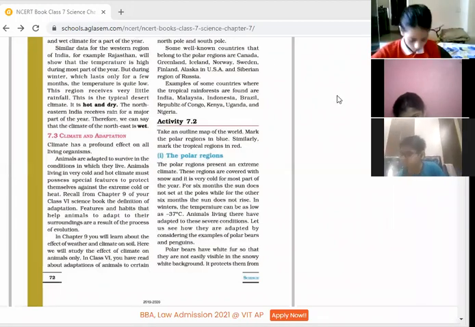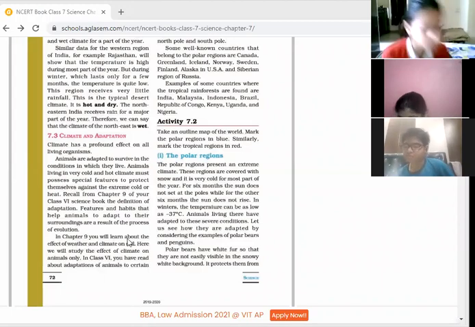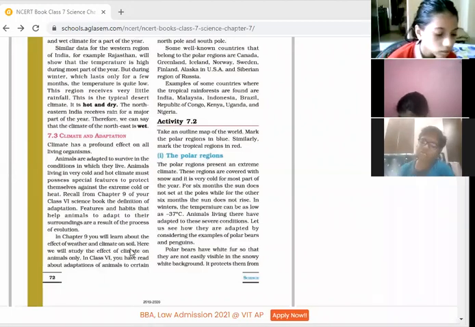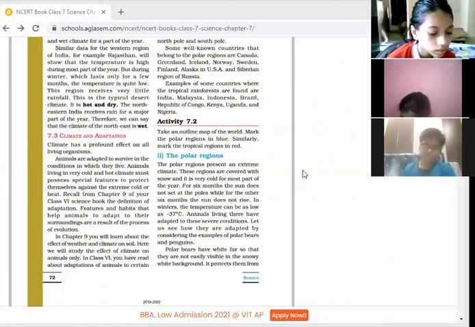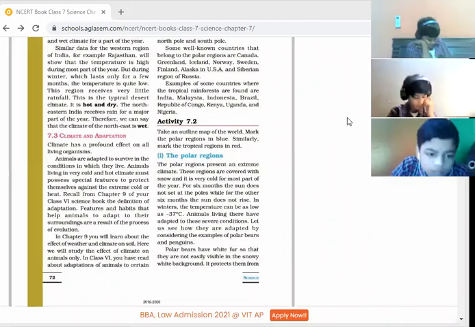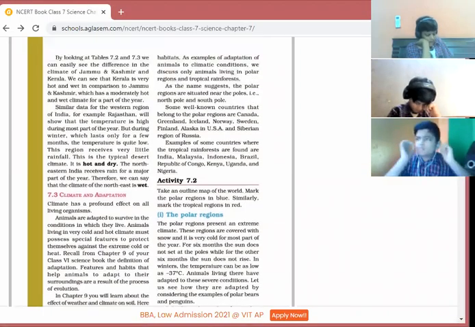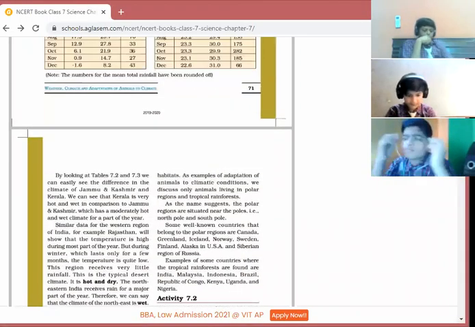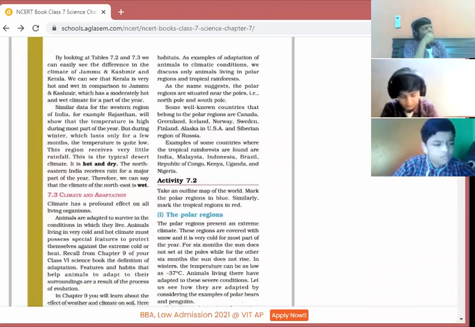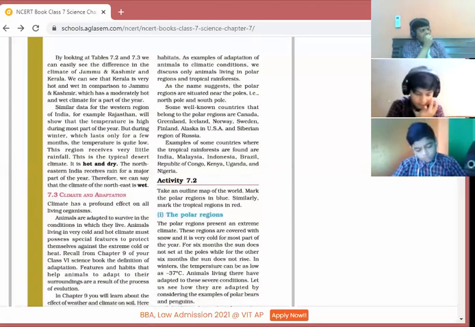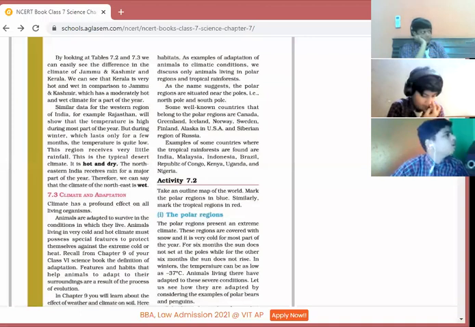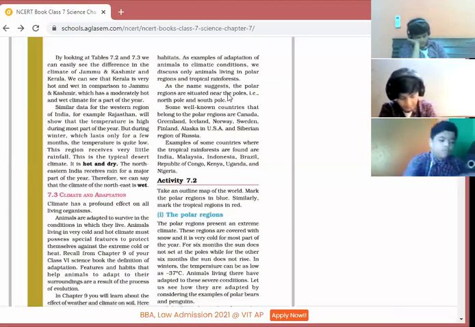In chapter 9, you will learn about the effect of weather and climate on soil. Here, we will study the effect of climate on animals only. In class 6, you have read about adaptation of animals to certain habitats. As examples of adaptation of animals to climatic conditions, we discuss only animals living in polar regions and tropical rainforests. As the name says, polar regions are situated at the poles, for example, the North Pole and South Pole.